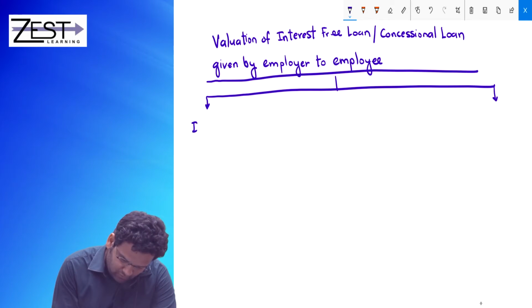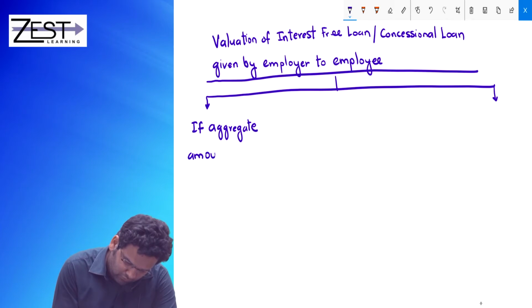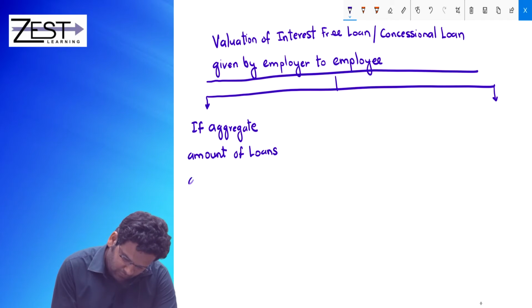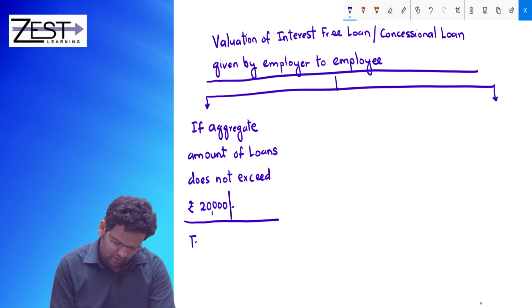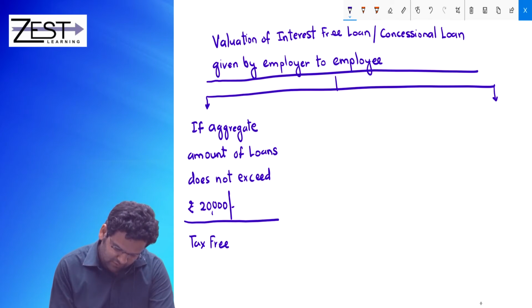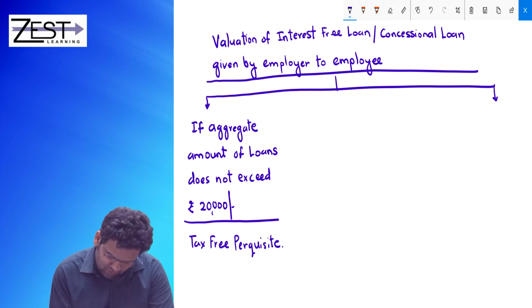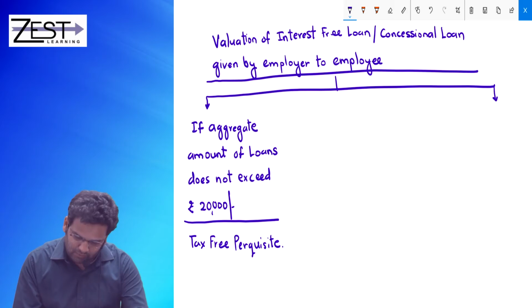One, if the aggregate amount of loans does not exceed rupees 20,000, then it is tax free perquisite. Got it?